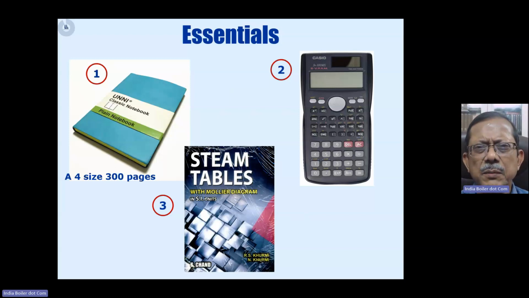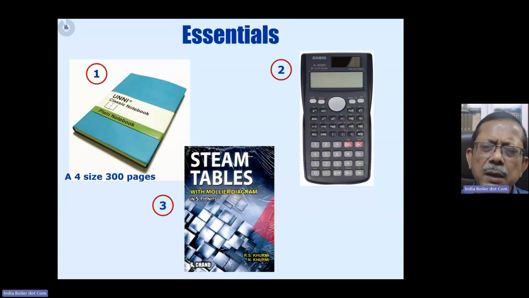But yes, get a steam table, because most of these questions, of course properties of steam related questions, will need the help of a steam table. If you go for performance related questions, or condenser questions, most of these will need the help of a steam table. So yes, get a steam table right from the very beginning. Know how to read a steam table. That is very important, right? Get into that practice. So these are the three essentials which you should have while preparing for the BOE, particularly for the numerical questions.